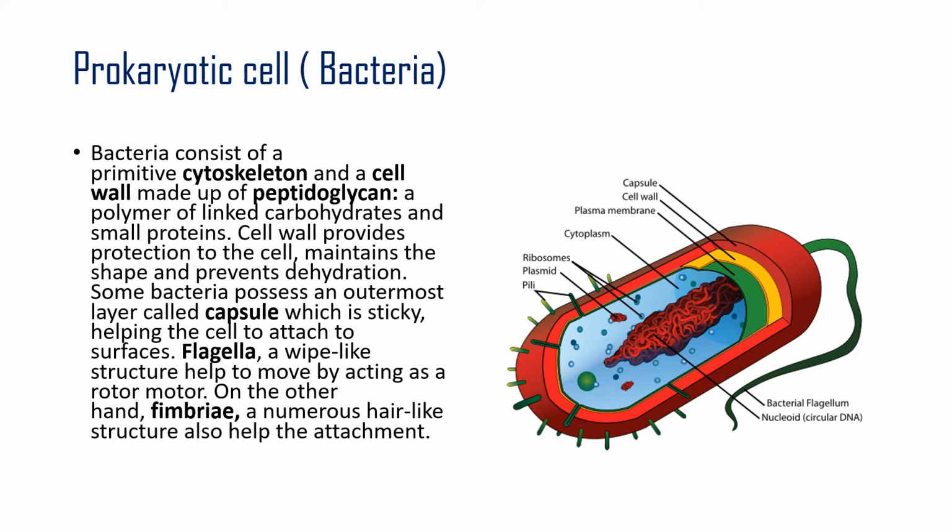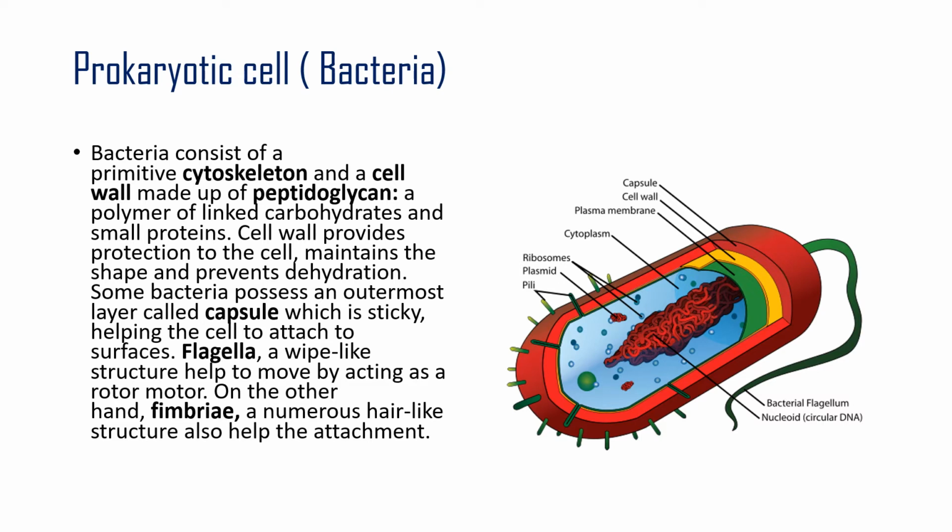Why do we put too much salt in pickles? Because if there are bacteria in the pickle, all the water will be removed because of exosmosis, and the bacterial cells will shrink and die off. So the cell wall provides protection, maintains the shape and prevents dehydration.